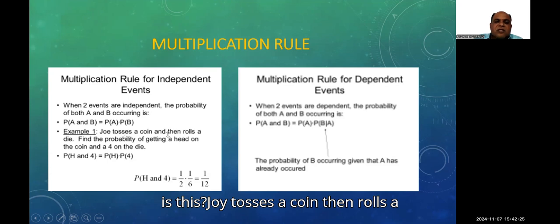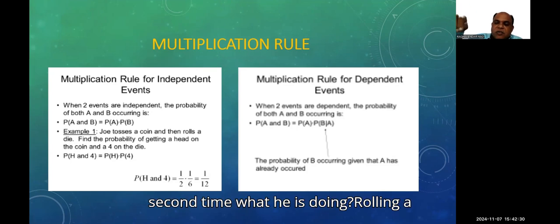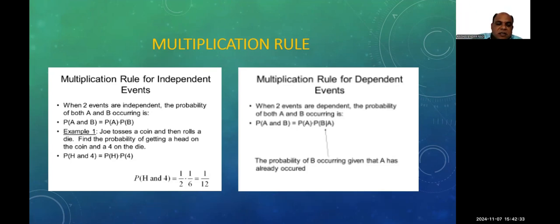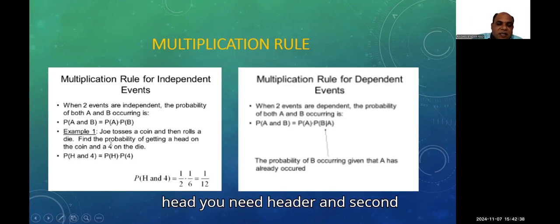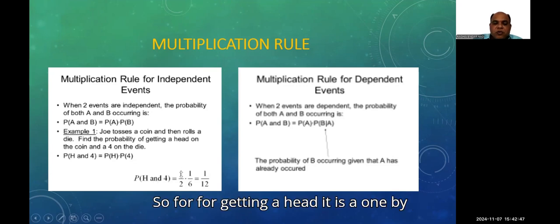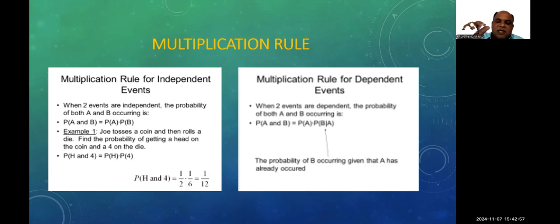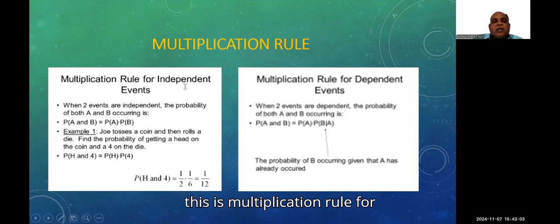Joy tosses a coin, then rolls a die. One time he is tossing a coin, the second time he is rolling a die. In the coin he needs a head, and the second time a 4 has to come from the die. So 2 things have to happen consecutively. For getting a head it is 1 by 2, the second time it is 1 by 6, because there is no dependency between the die and the coin. This is the multiplication rule for independent events.